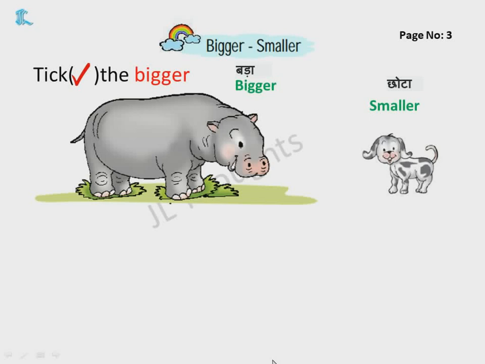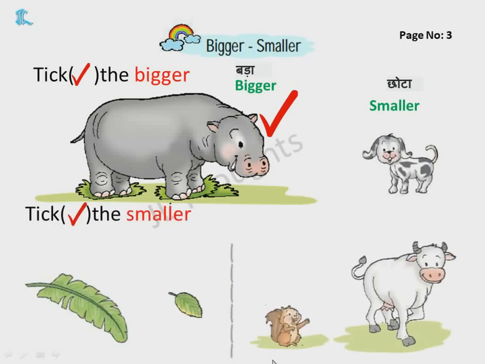So in this, which one will you take now, hippopotamus or the dog? Hippopotamus, because hippopotamus is bigger. The next question, tick the smaller, whichever is smaller you have to tick. In the first one, two leaves are given, yes or no? This is the first leaf and this is the second leaf, and this is bigger and this is smaller. What you have to do? You have to tick the smaller. So which one will you take?